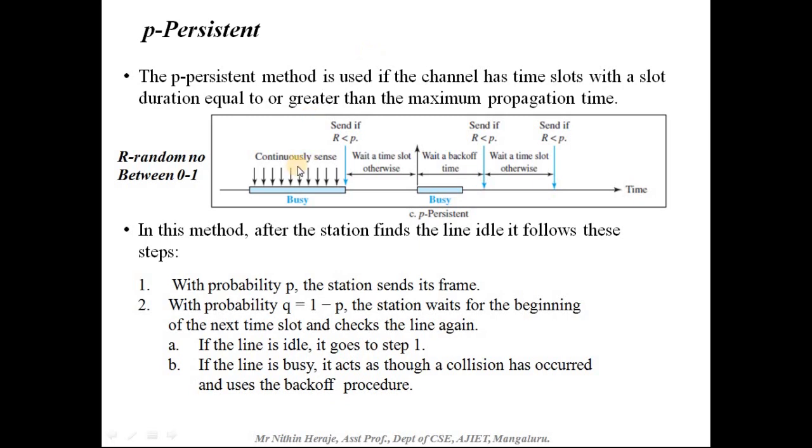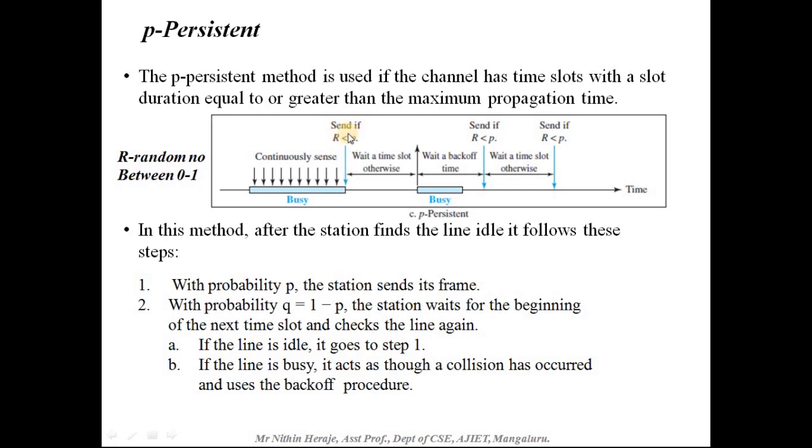So if you look at this diagram, it keeps sensing the medium, which is done as in one persistent, and then when it finds the medium is idle, it will not immediately send the frame, rather it checks the probability.